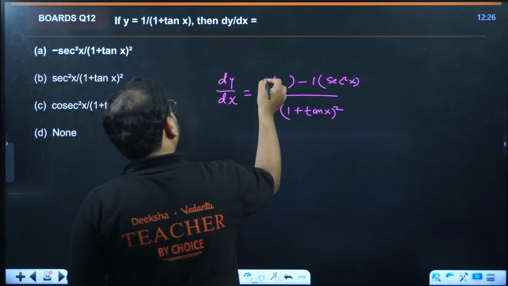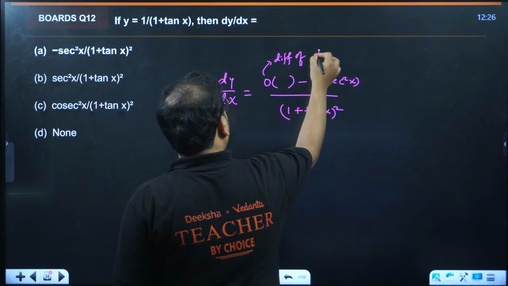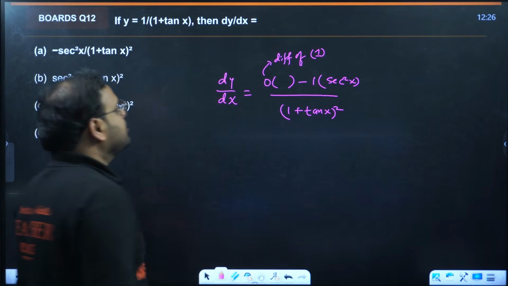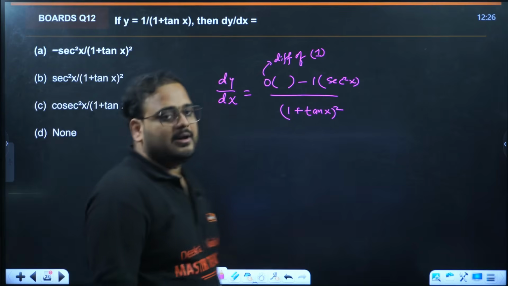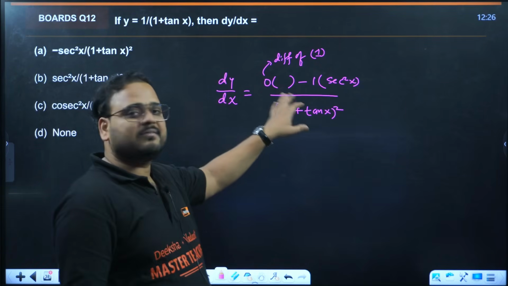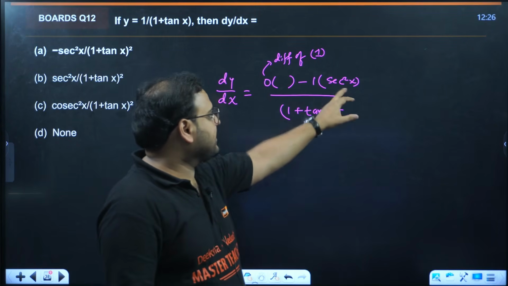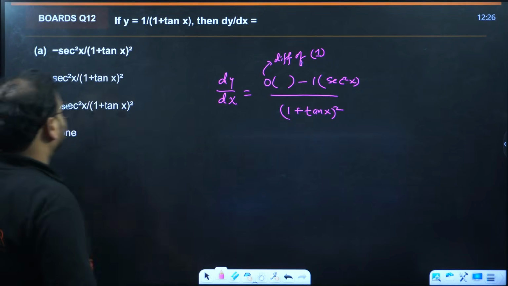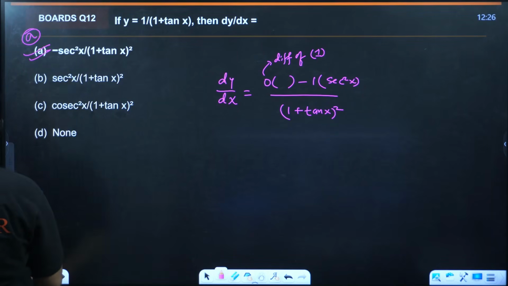This 0 is coming from the differentiation of the constant 1, and the bracket represents 1 plus tan x. 0 into anything will be 0 only, so I have not written that. My answer is minus secant square x upon 1 plus tan x the whole square. Option A.